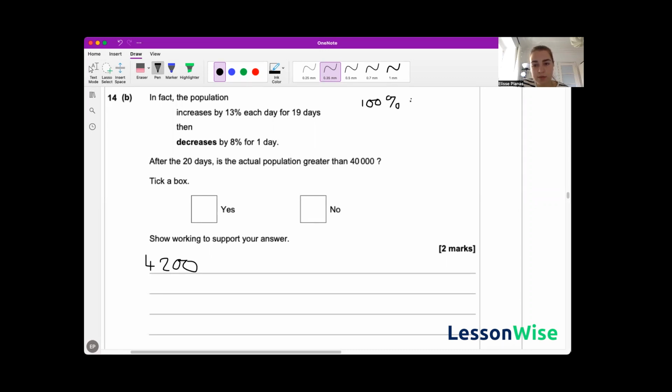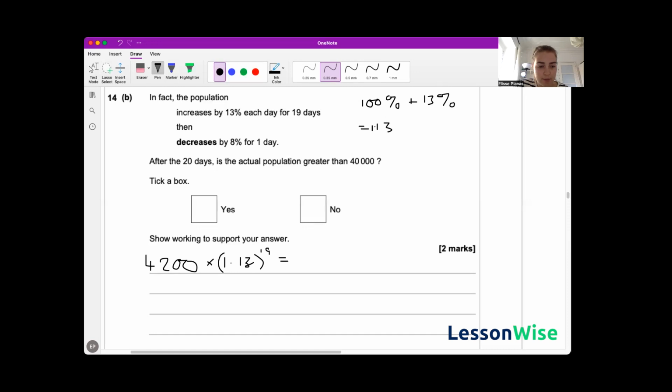So we've got 100% plus our 13%. That's going to give us 113%, which as a decimal is 1.13. So 4,200 times 1.13. And this time that only occurs for 19 days.